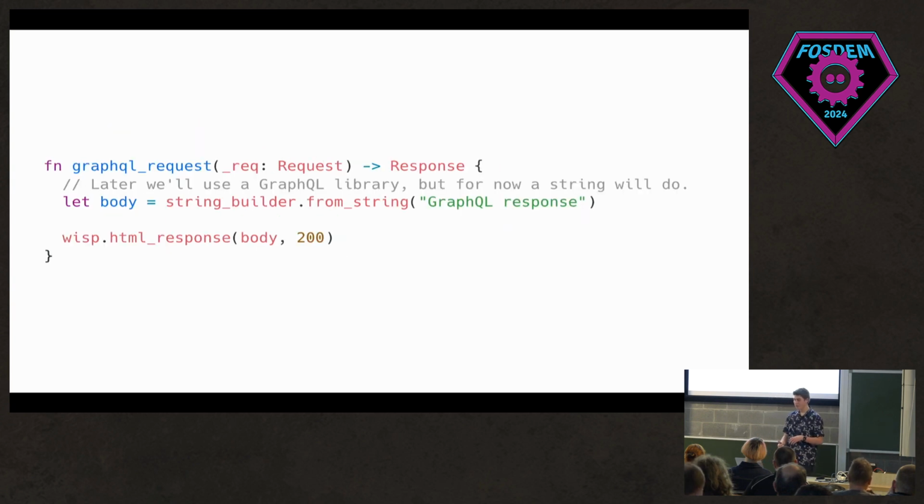We have this GraphQL request function, which we actually need to do something with. But for now, we're just returning the string GraphQL response and sending that with a 200 status code. So now if you were to send a POST request to HTTP localhost 8000 /GraphQL, you just get GraphQL response sent back to you. But you're thinking, that isn't what you came here to hear about, and it's absolutely useless. I agree. So let's go on to actually handling a GraphQL request and sending back some actually useful data.